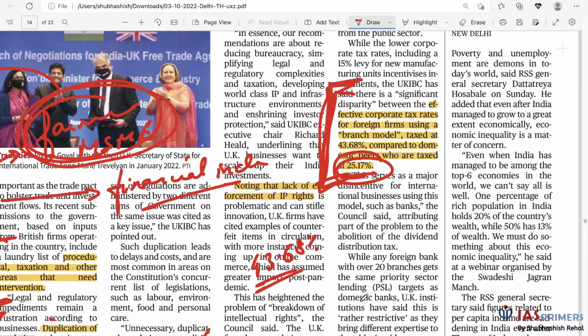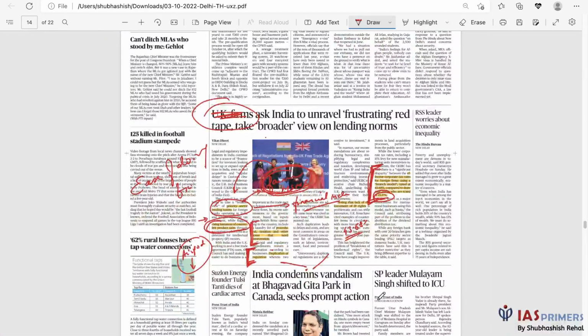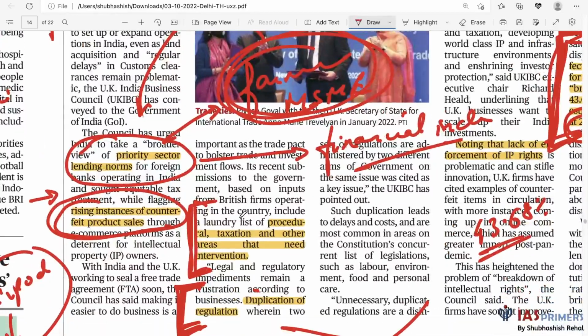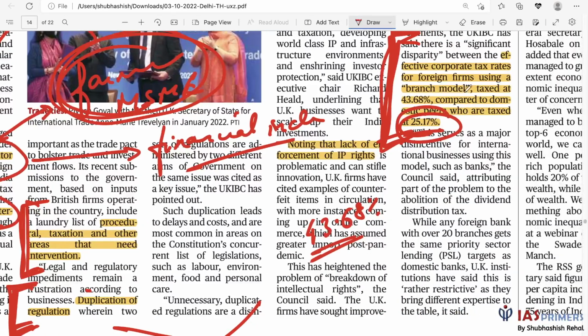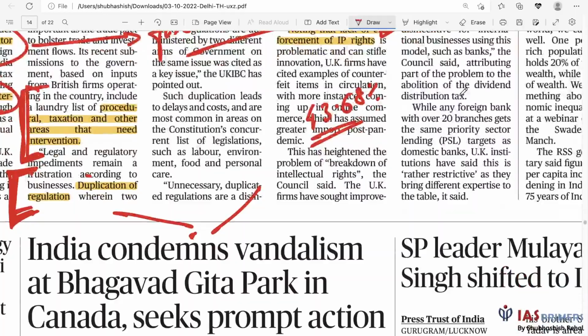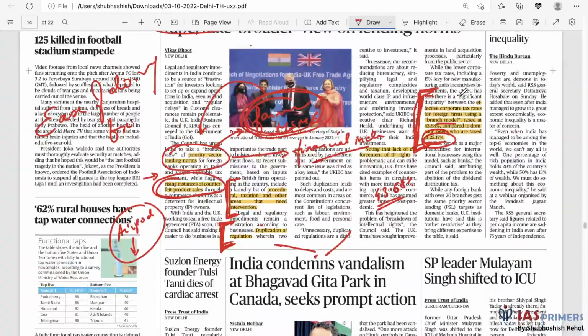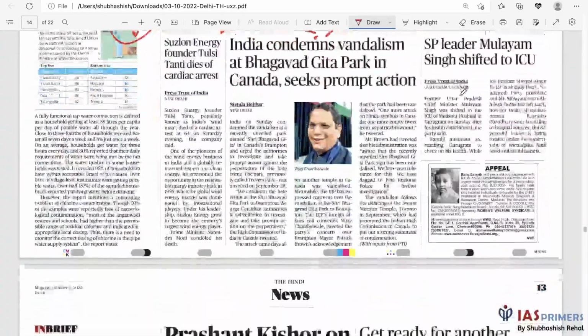Then again, here they're talking about priority sector lending. The news is jumbled up, but we get some points. Let me consolidate. It's about ease of doing business. Priority sector lending is a problem. Then duplication of regulation. Equitable tax treatment, you can mention this number over here. Mention branch model. I don't have perfect clarity on this, but basically a company comes and operates through its branch. So that's the branch model. Okay, so we get some points over here. Let's move forward.